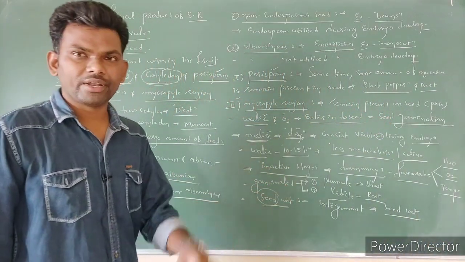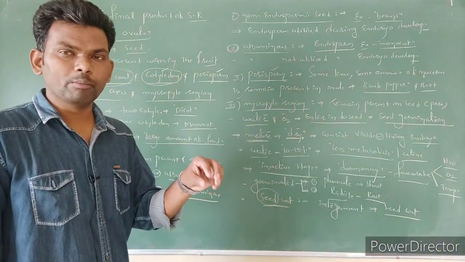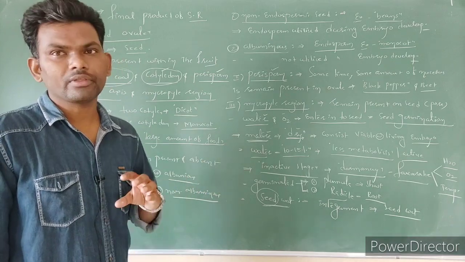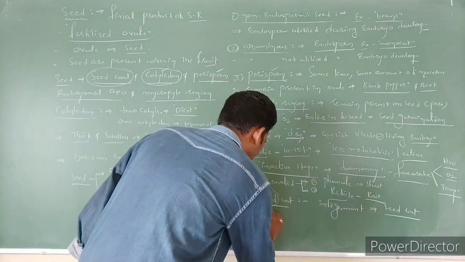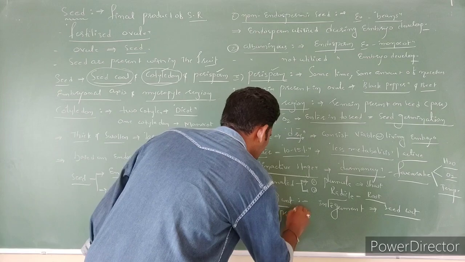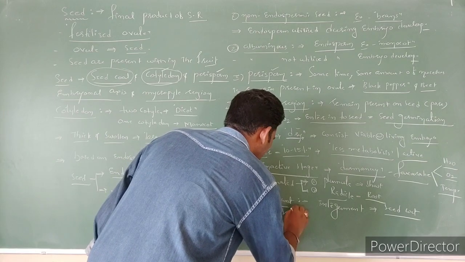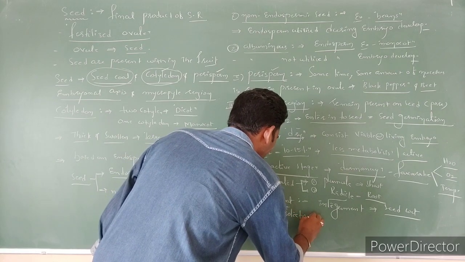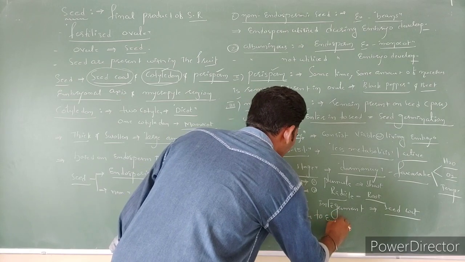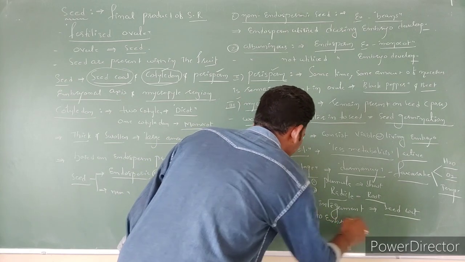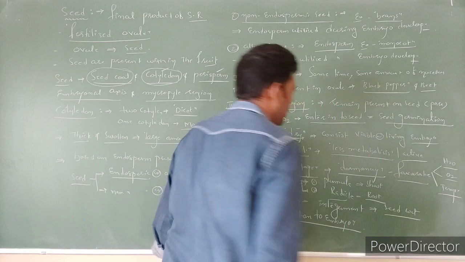Seed coats are generally tough in nature, and due to this they protect the embryo present inside of the seed.